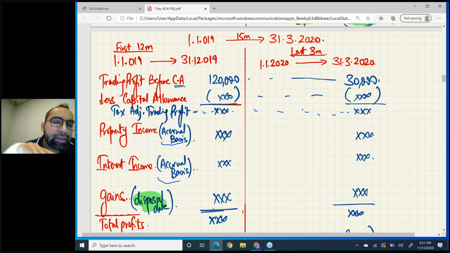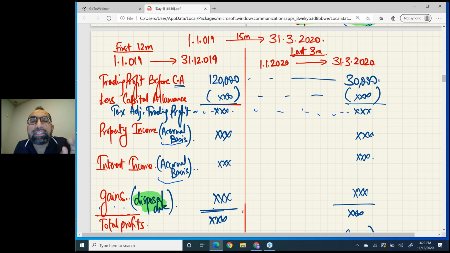Sir, we may have interest income in these 15 months. Okay, no problem. Interest income will also be divided between the first 12 and remaining 3 months using accrual basis. Finally, gains. Sir, there may be a possibility we have 3-4 capital gains in these 15 months. So how are we going to split capital gains between the first 12 and last 3?